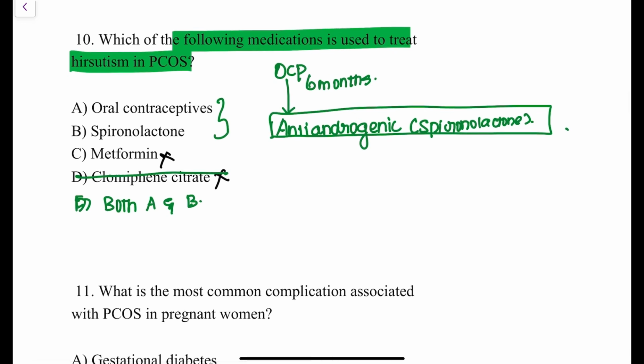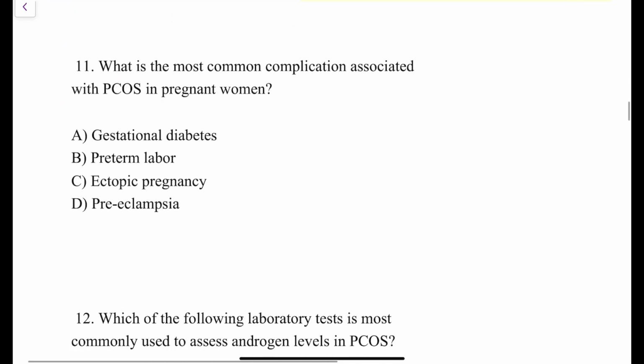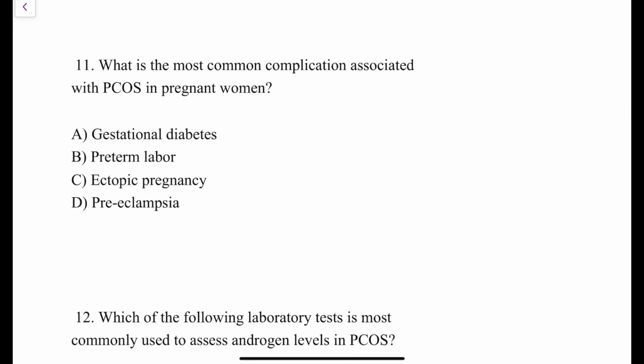So the answer over here could be two things: oral contraceptives and spironolactone. Initially you start with oral contraceptives. If there is no improvement, you go for spironolactone. So with respect to this question, the option could be both A and B.